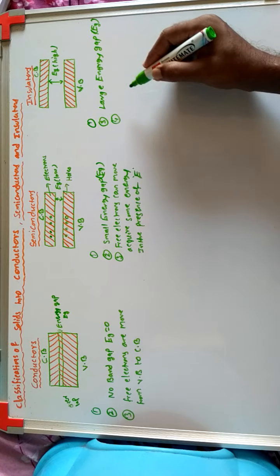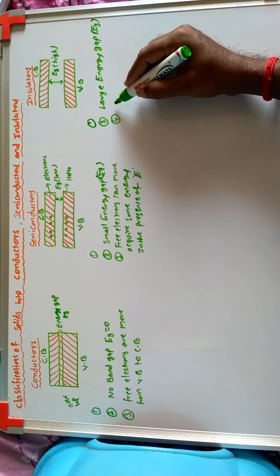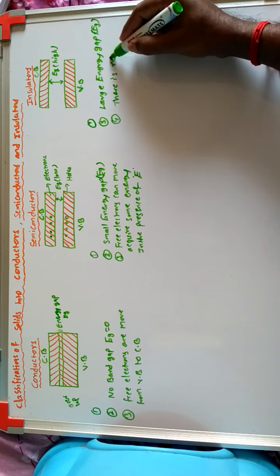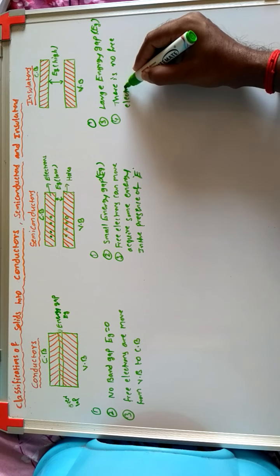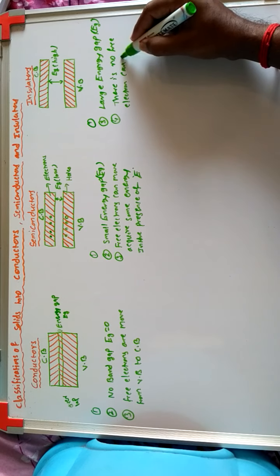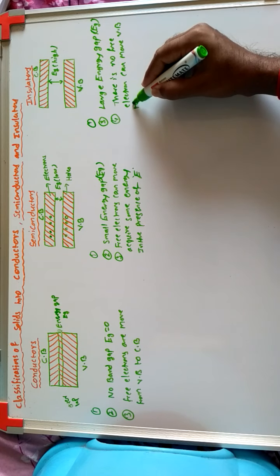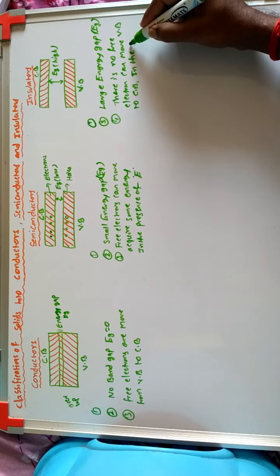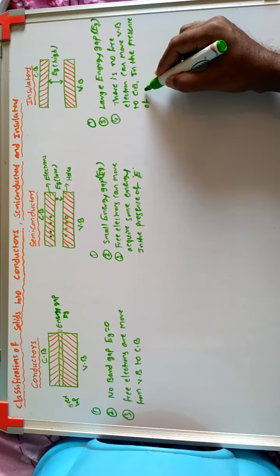In insulators, there are no free electrons that can move from the valence band to the conduction band in the presence of an electric field.